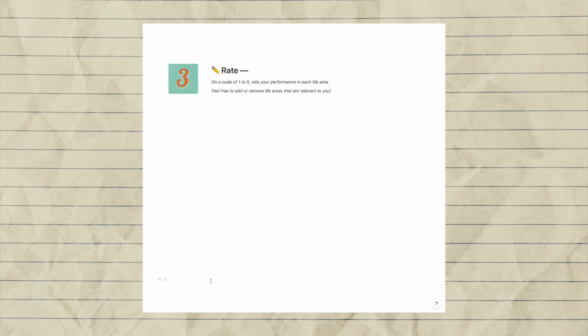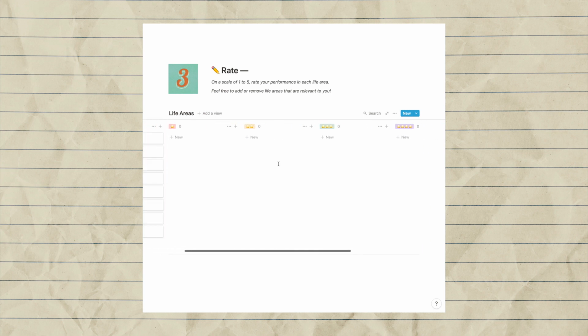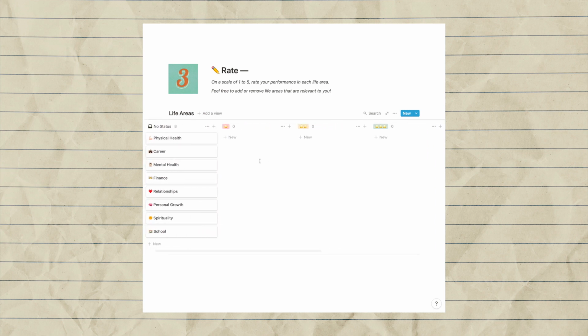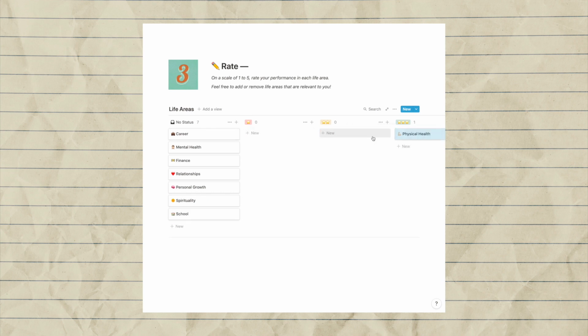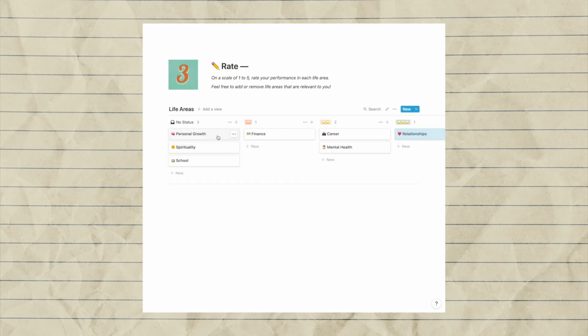I think section 3 is pretty fun and interesting, where you can rate each area of your life on a scale of 1 to 5. These are a couple of areas I have created, and you can add or remove them according to what is relevant to you. Simply drag the cards to the ratings you assign to complete this step.